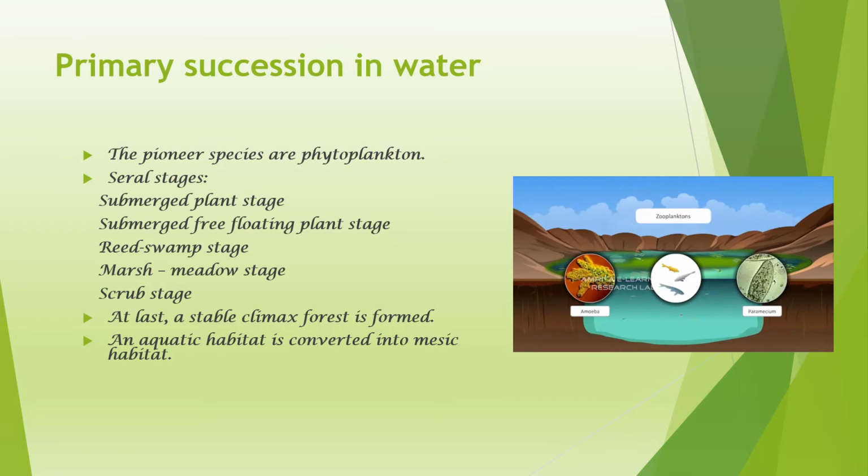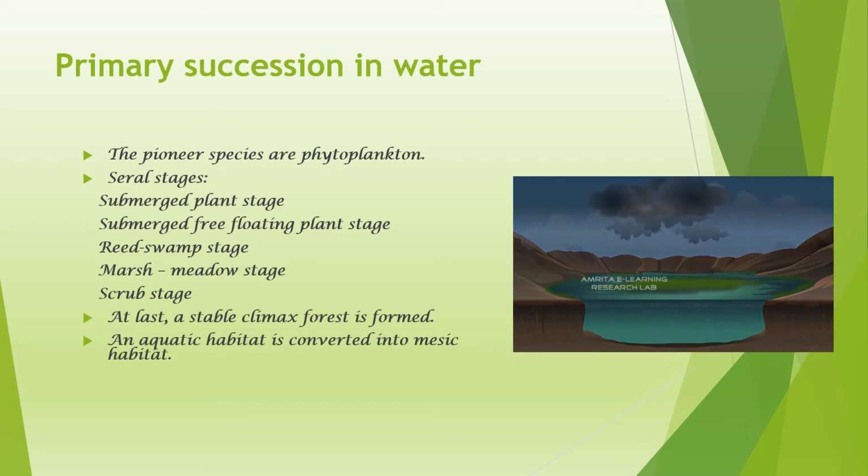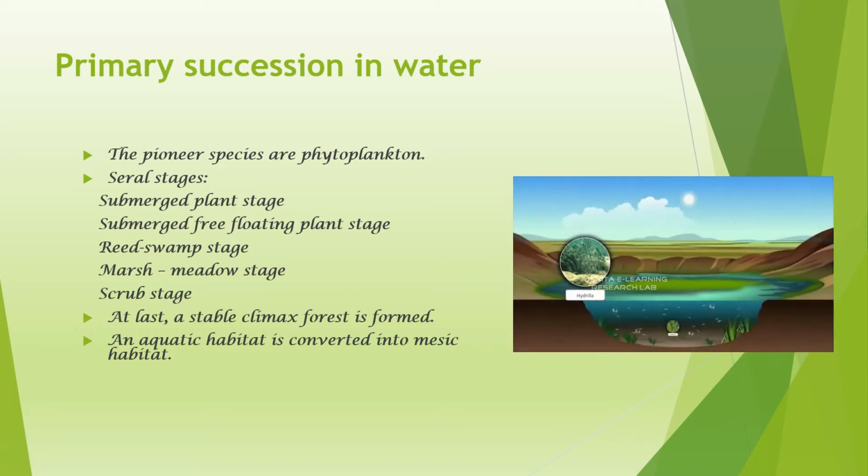As these organisms die, their dead remains are deposited into the pond. Over time, the organic matter in the pond increases, and microorganisms utilize the decaying matter, releasing nutrients like nitrogen, phosphorus, and potassium into the ecosystem. This nutrient-rich soil in the pond then supports the growth of rooted hydrophytes, such as Hydrilla, Vallisneria, and Ceratophyllum.